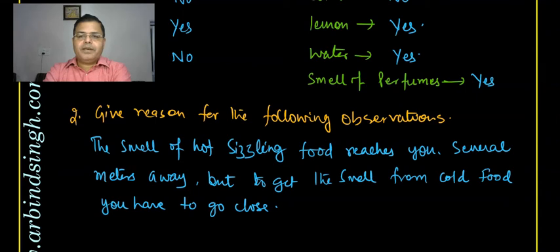But opposite to that, when the substance becomes cold, the particles of the substance have lower kinetic energy and slow motion, so it cannot reach a larger distance easily, and a person has to go too close to it to smell it or realize it.